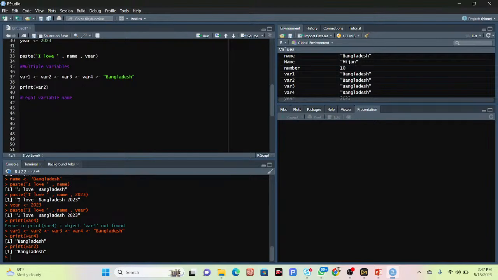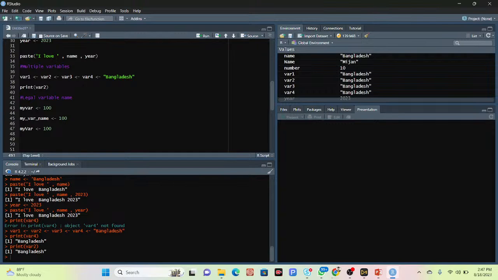Suppose a legal variable name can be anything we can put. Suppose my variable, without a space. Without a space, we can define any variable, there is no problem. As well as suppose my, you can also use the underscore. You can name it anything and put the underscore without a space, and also define the variable and put here the value. There is no problem. You can also use lowercase and uppercase, it is also a legal variable.